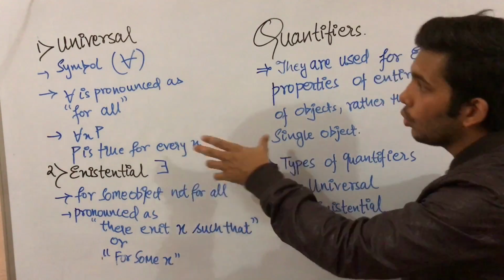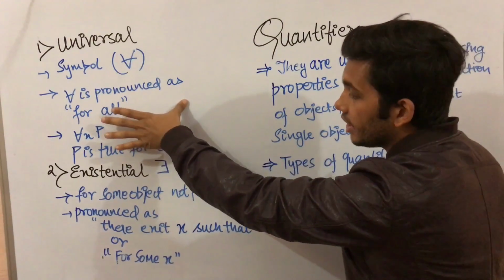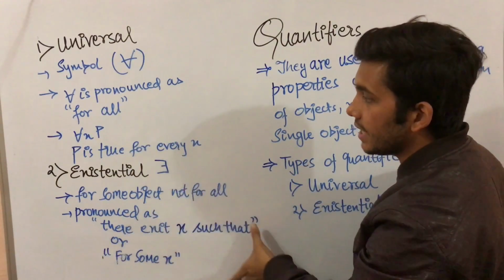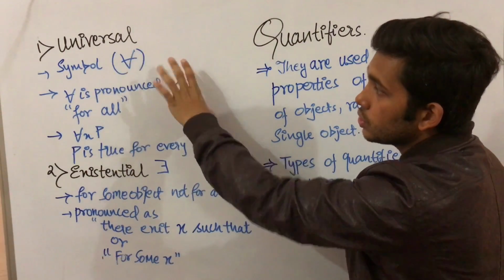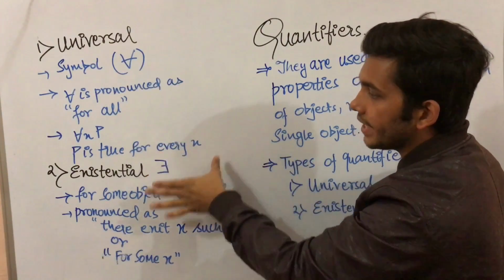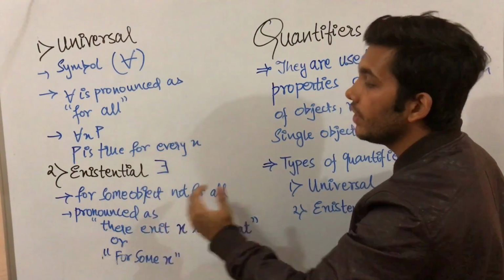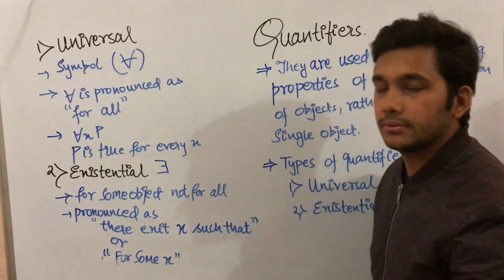So these are the two quantifiers: first, the universal quantifier, and second, the existential quantifier. Universal is used when we talk about all objects, and existential is used when we talk about some objects.